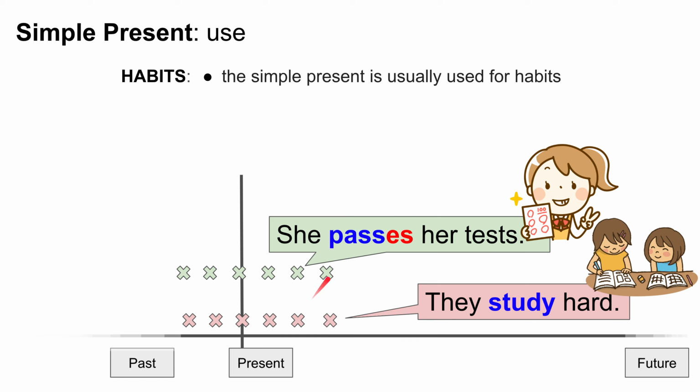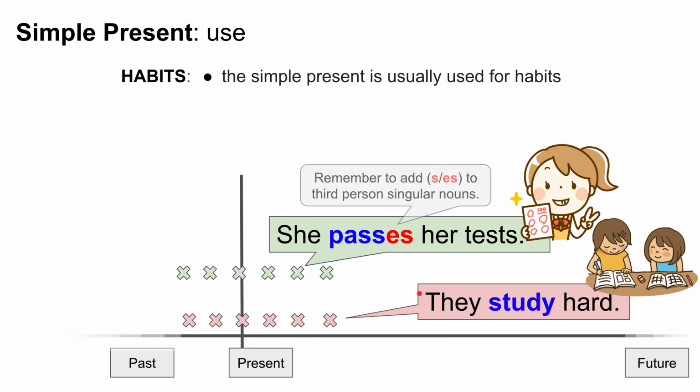She passes her tests again and again, every day, every time. They study hard every day, every time. Another thing that you need to remember is to add S or ES to third person singular nouns. We'll talk a little bit about this later.